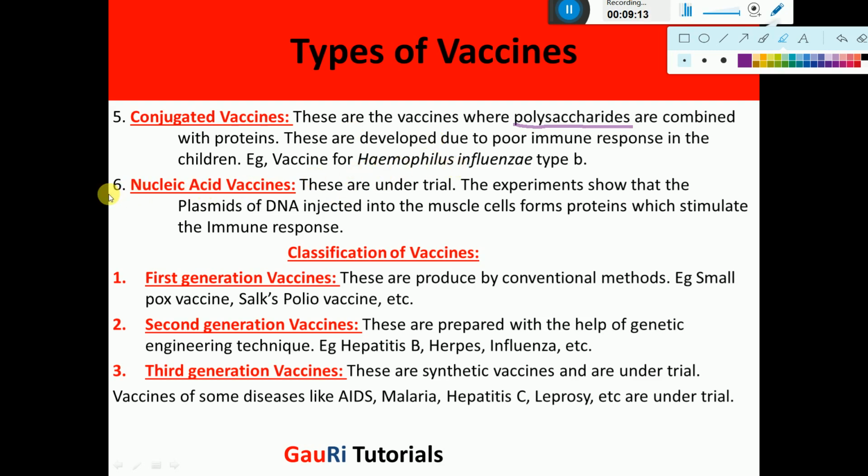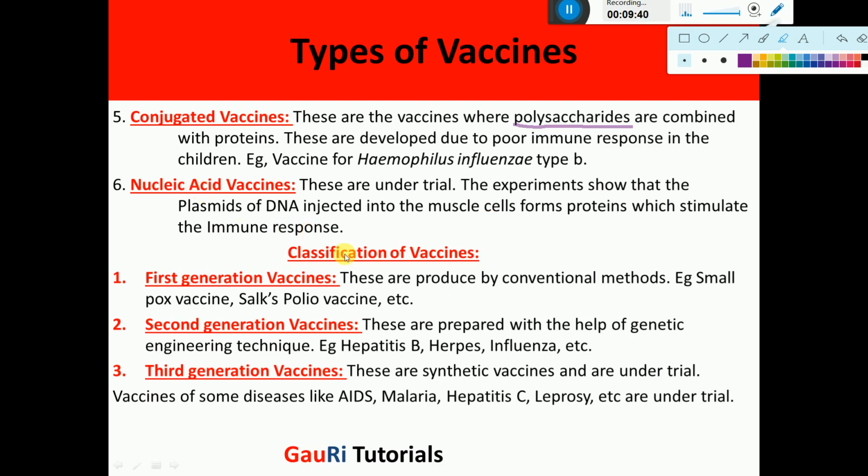Then are the nucleic acid vaccines. These are under trial. There are efforts being made to develop such vaccines. But here what is going to happen? The DNA fragments will be injected to generate some kind of proteins which will stimulate the immune response. So here it is directed towards the introduction of DNA.